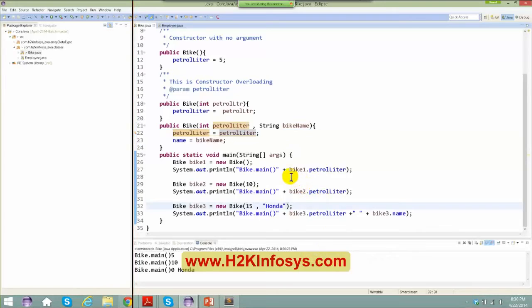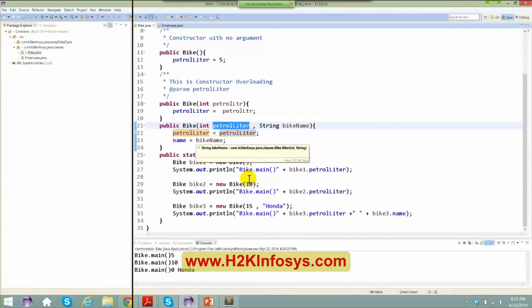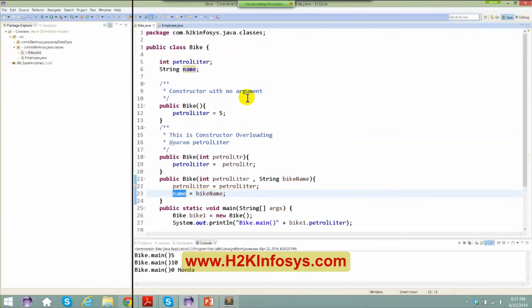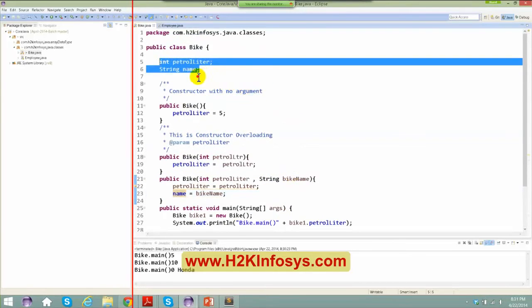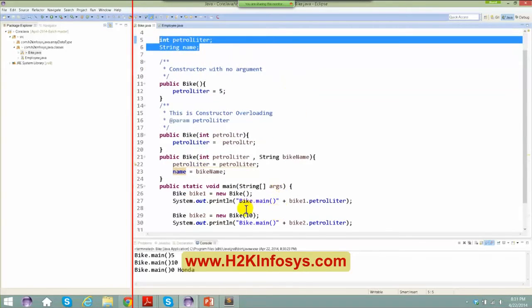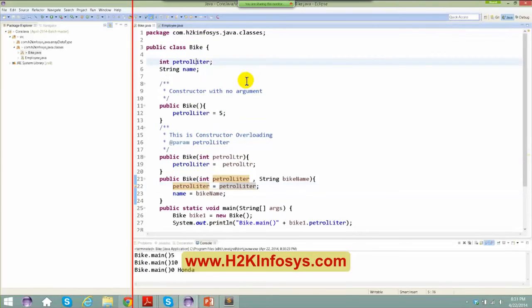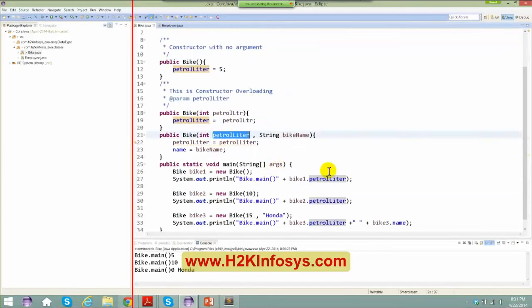Okay, the reason is, if you can see, I'm saying int petrol liter, right? And here, the name of the bike, this name belongs to the instance variable of the class, of the object. But for this petrol, even though the name is the same, there is a local variable, and the local variable gets more precedence over your instance variable.